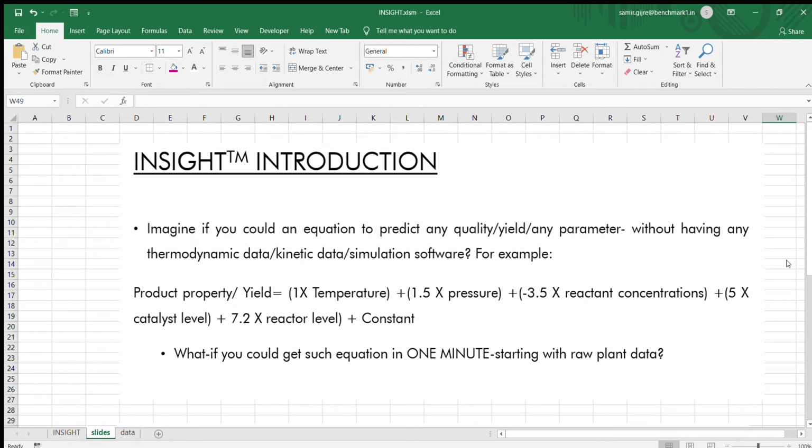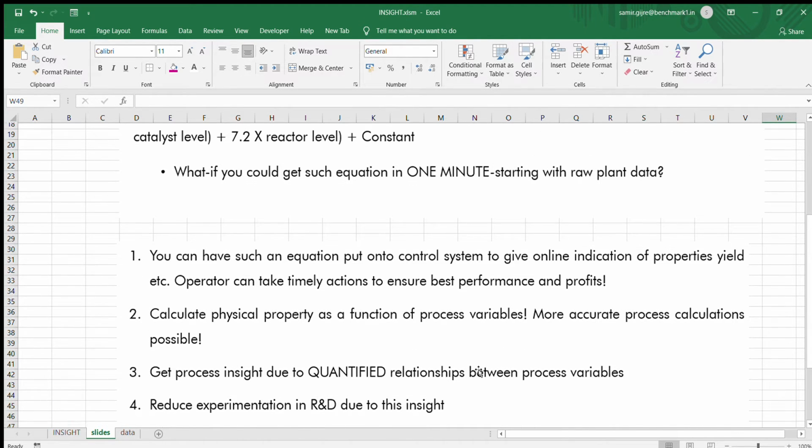Imagine if you had an equation to predict any quality, any yield, any parameter in the plant without having any thermodynamic data, kinetic data, not even simulation software. For example, you could have that product property or yield is equal to some constant times temperature, some constant times pressure, and so on and so forth. And what if you can get this equation in 1 minute, starting with raw plant data?